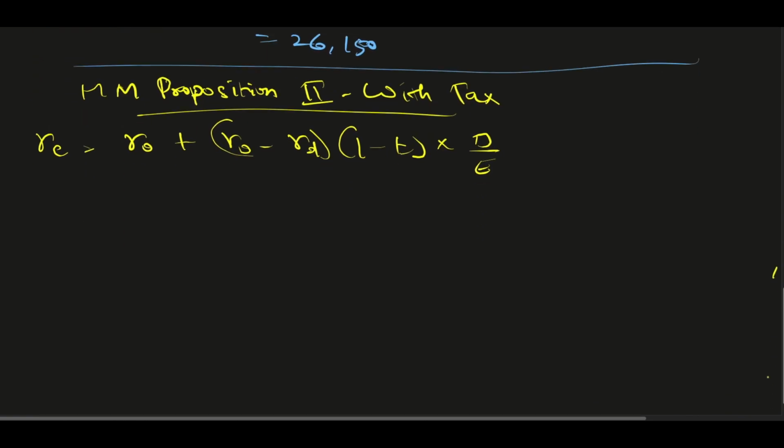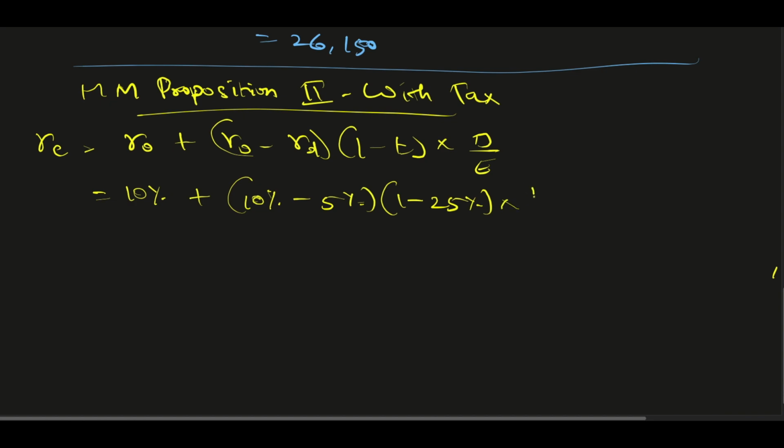So that is equal to 10% plus 10% minus 5% into 1 minus 25%, which is the tax.